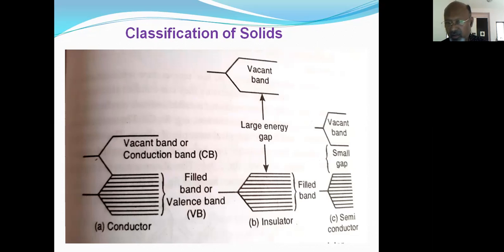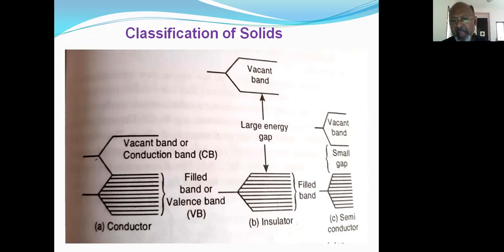The second diagram again contains the valence band and the conduction band, but these two bands are separated by a very large energy gap.